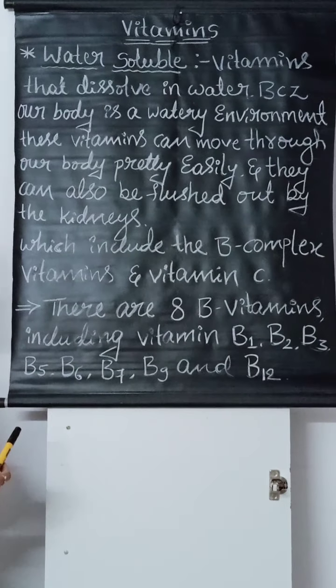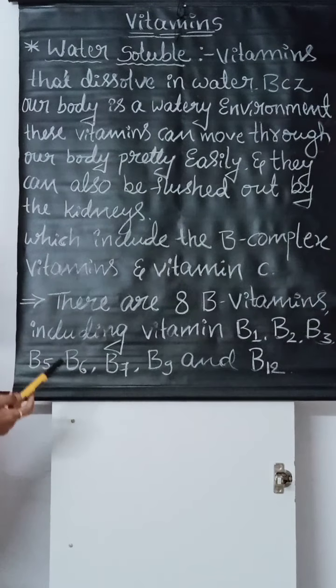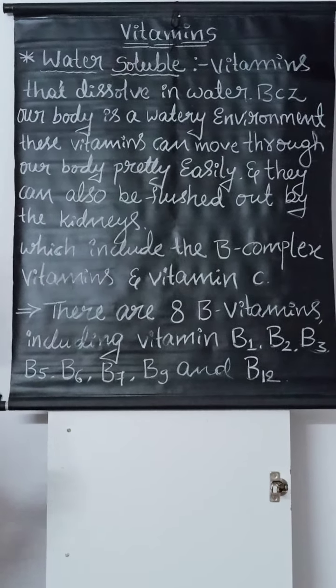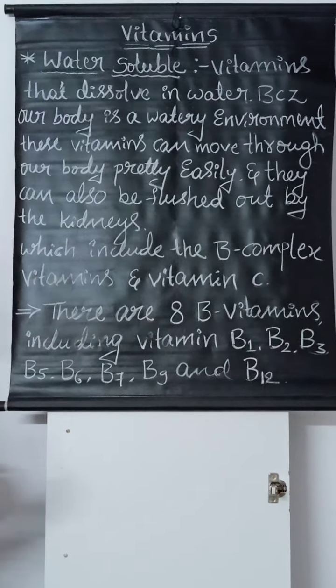In fat soluble vitamins, I told you that the vitamins dissolve in fat, which is present in our body. Water soluble vitamins dissolve in water, which is present in our body.